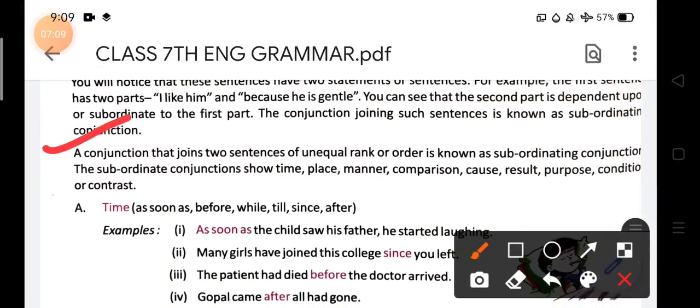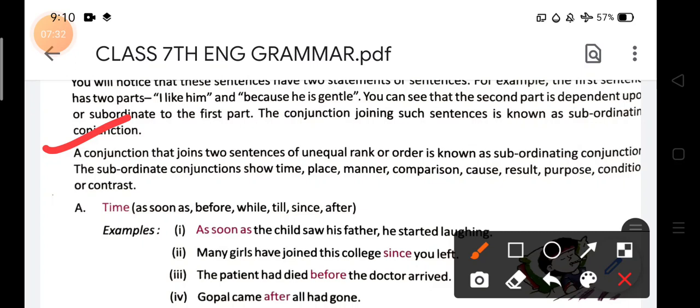Next point, a conjunction that joins two sentences of equal rank or order is known as coordinating conjunction. Listen, equal rank. Before it you have seen that they were equal rank.